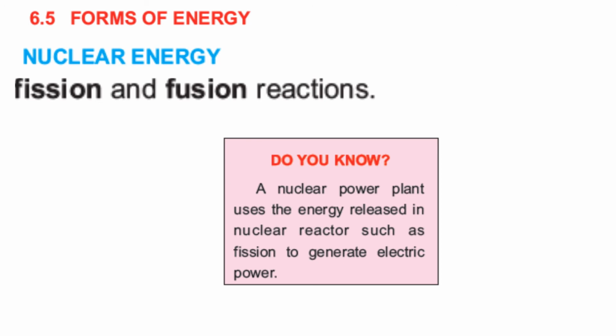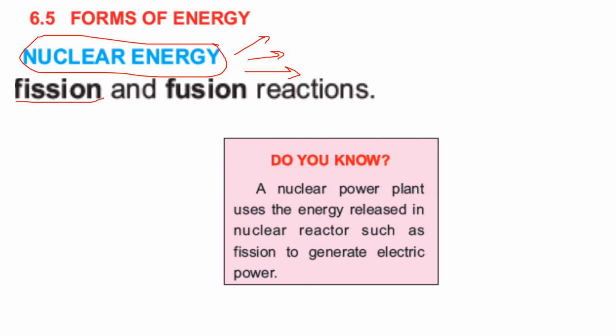So the last form of energy given in your book is nuclear energy. First of all, we will define what nuclear energy is. Nuclear energy is basically the energy that is released in the form of nuclear radiation, along with heat and light, when nuclear reactions take place, such as fission reaction and fusion reaction. You hear the terms nuclear fission and fusion reaction.